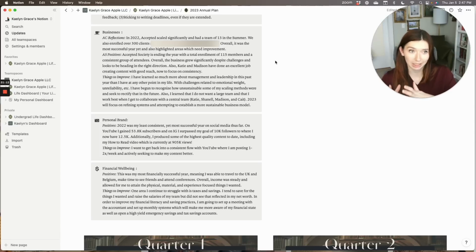And there are going to be many things that we're going to be implementing to improve next year. I also learned that I don't want a large team. Managing a large team is not something that I think I am very good at. It's not something that I really enjoy doing. And I want to keep the team basically at the size that it is. And I don't plan on making very many hiring decisions in the next year. I really want to centralize the team and really focus on us having a core team that is really strong. 2023 is all about refining systems and establishing a more sustainable business model.